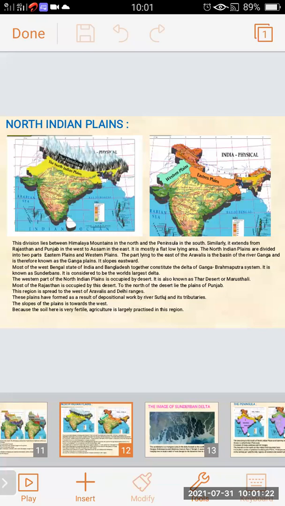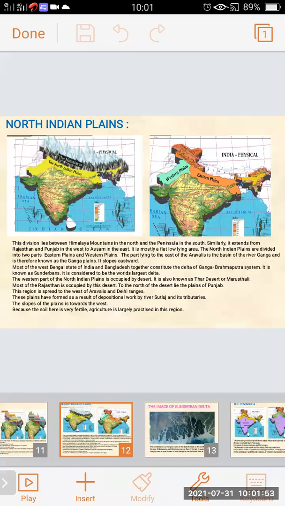It extends from Rajasthan and Punjab in the west to Assam in the east. It is mostly a flat, low-lying area. The North Indian Plains is a flat area.